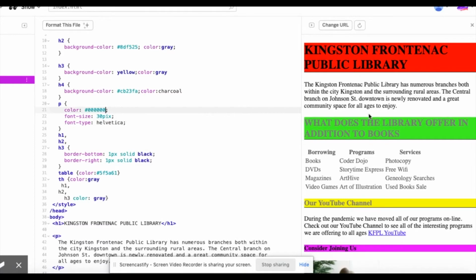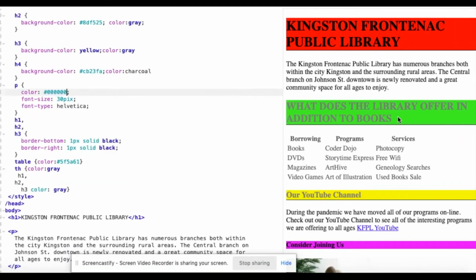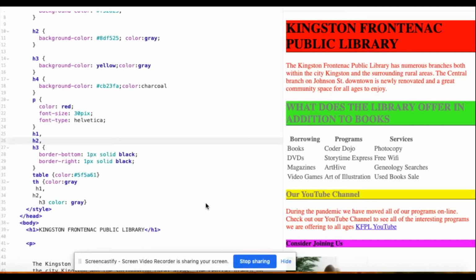And there, the paragraphs are back to black. I would invite you to go back and work with your own website, changing colors, experimenting with what looks nice, and taking some of the recommendations from the color schemes suggested on the website we've just been looking at.